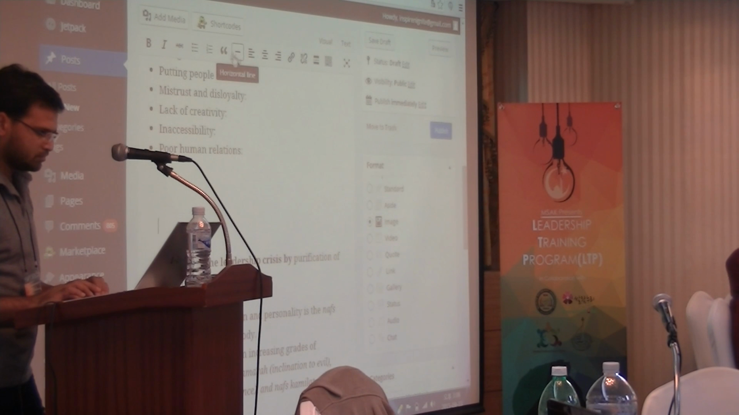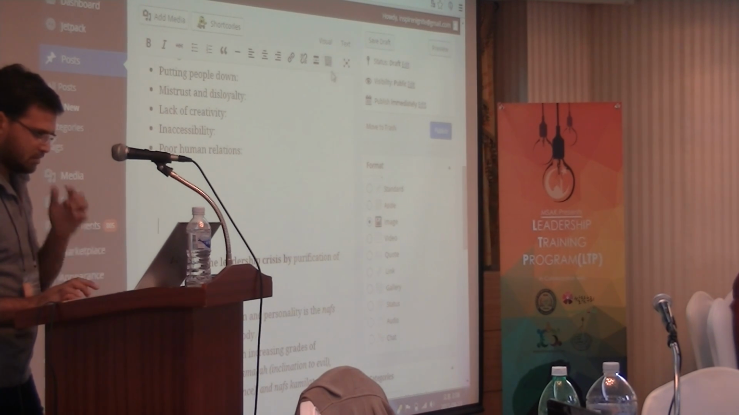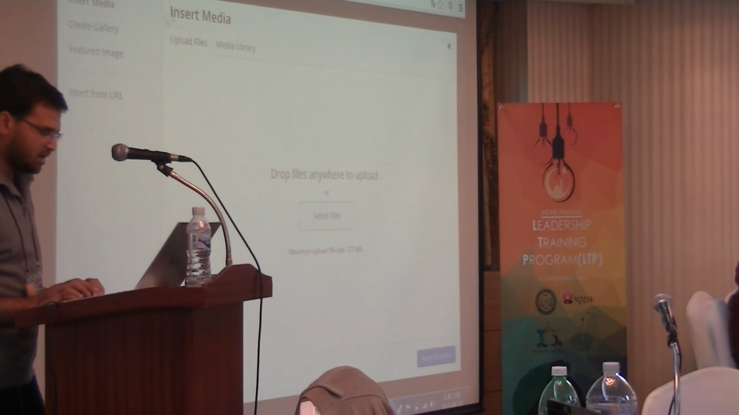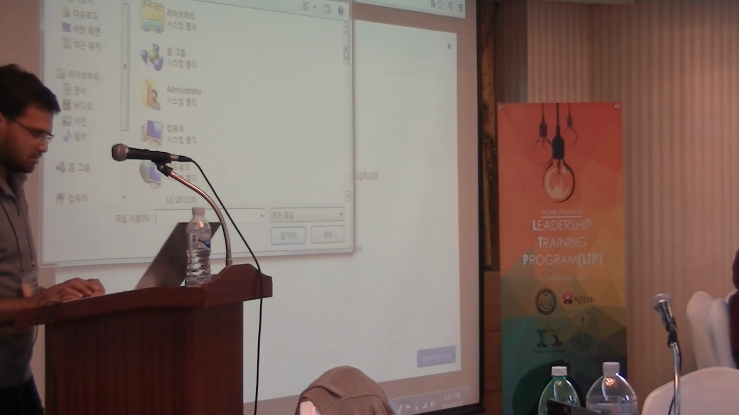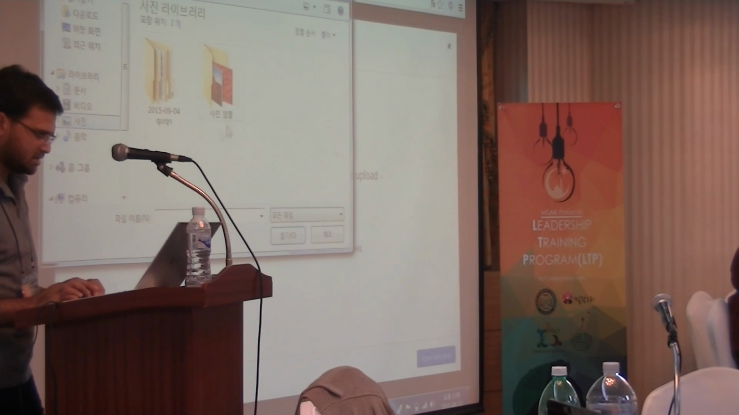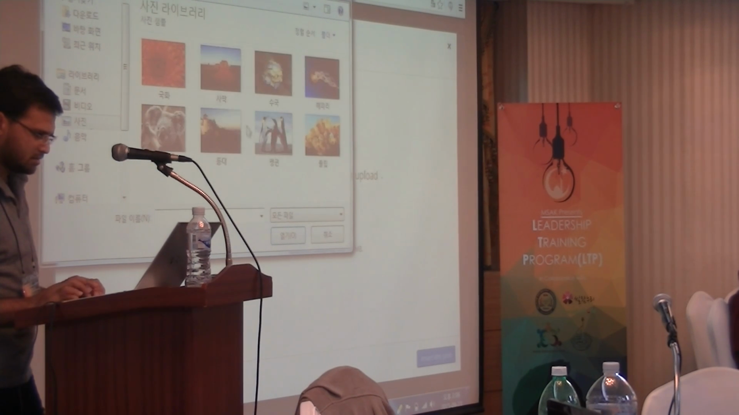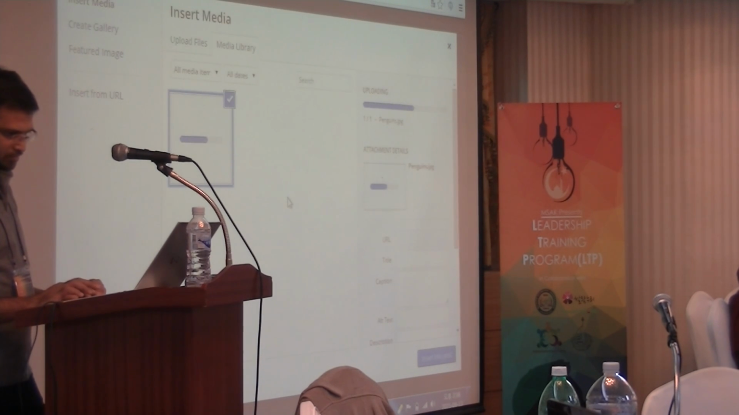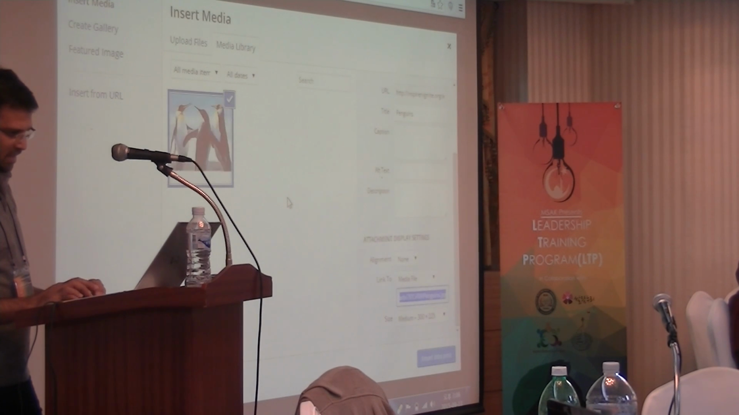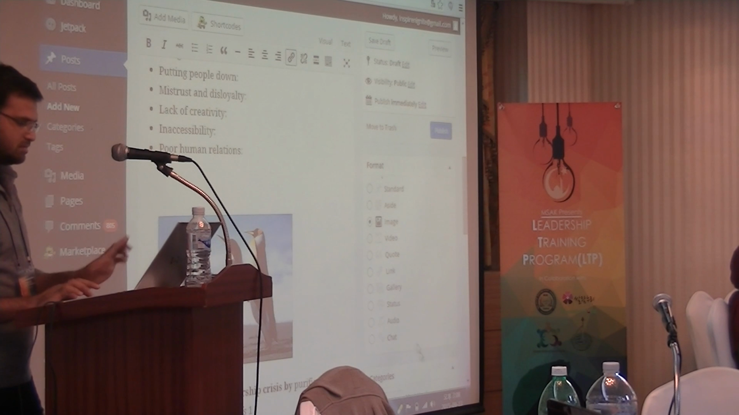Just paste it in the editor. Add media is at the top. Media, files, select files. Yeah, this picture. Pictures. Here. Add. This picture is added, so you can go here, insert into the post, it comes here.